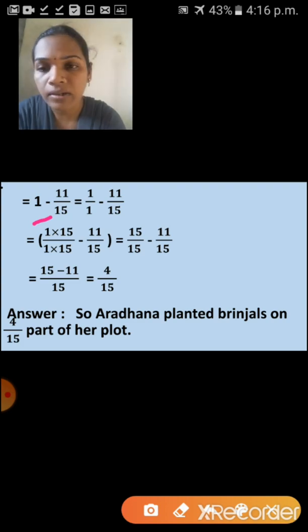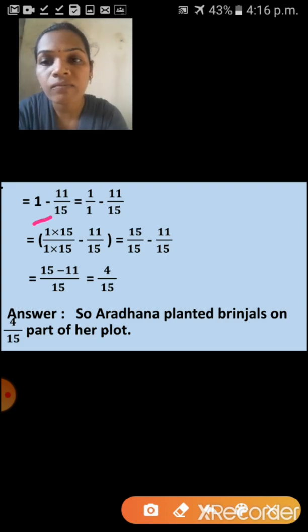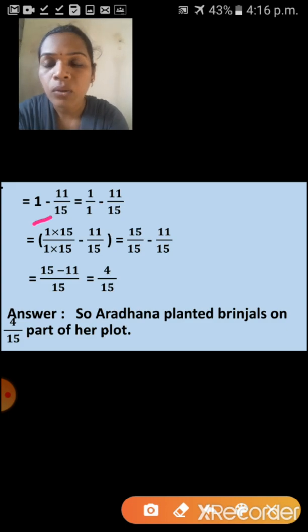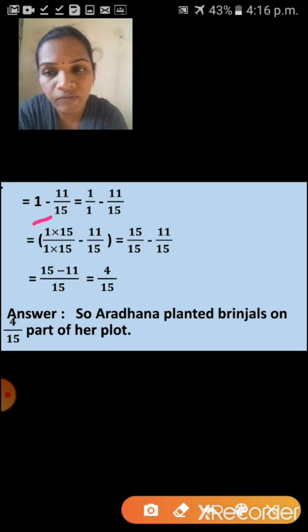So children, if it is any whole number, we can say the denominator of the whole number is also 1. Suppose 5 is there. What is the denominator of that 5? 1. Because 5 upon 1, the value never changes. 5 upon 1 is equal to 5. So we can write 5 is equal to 5 upon 1.